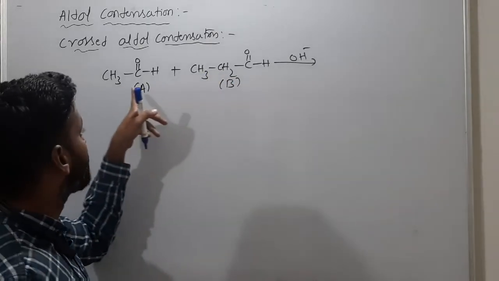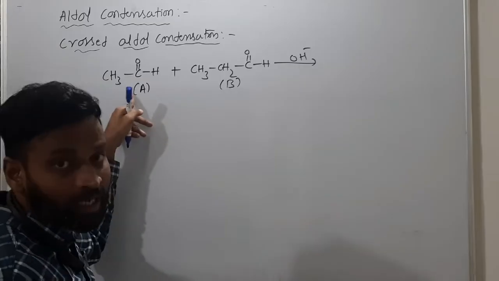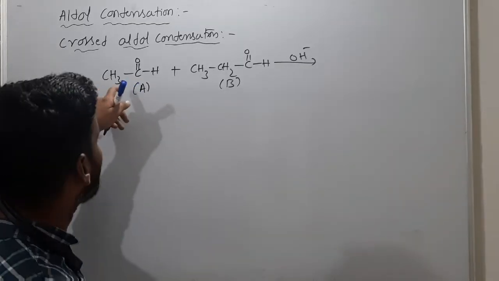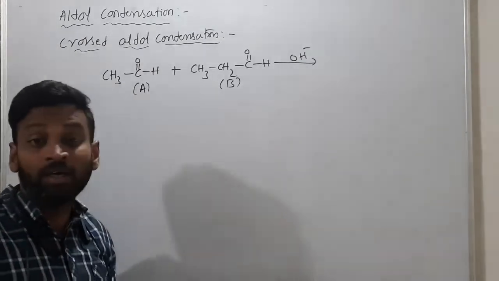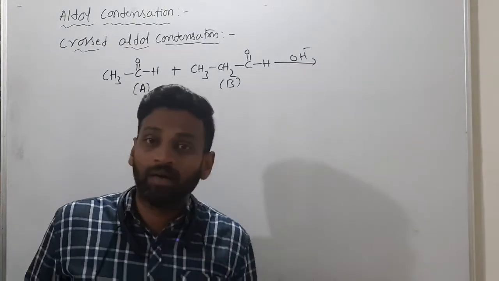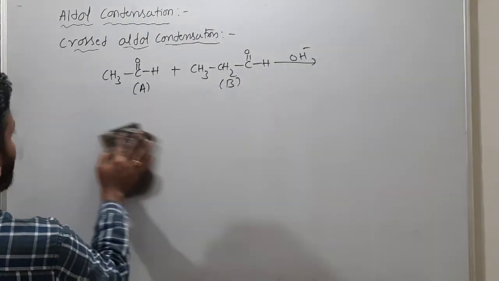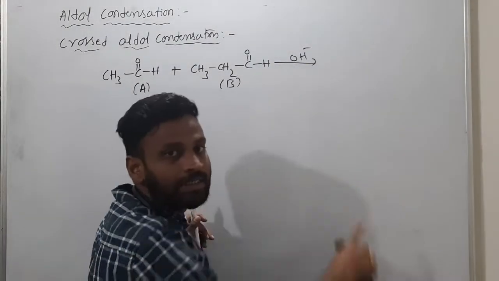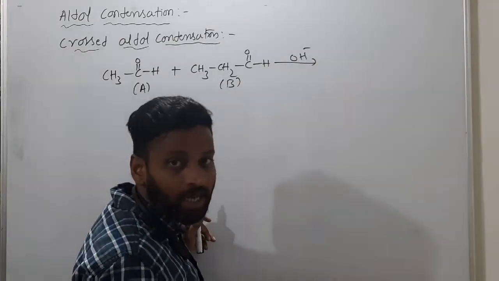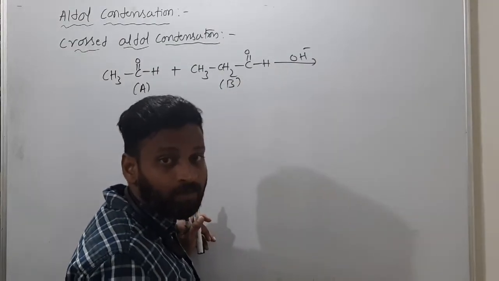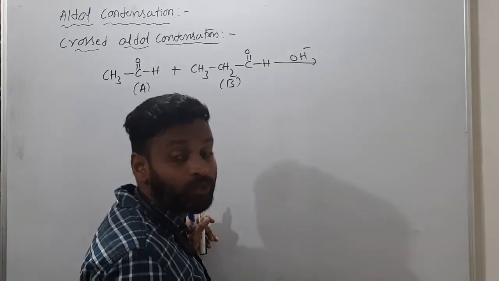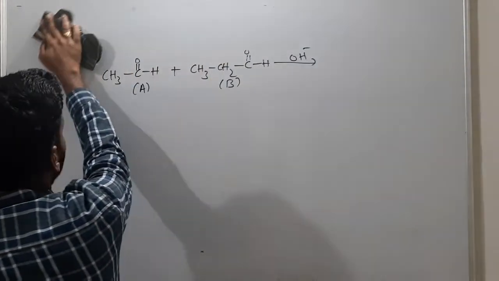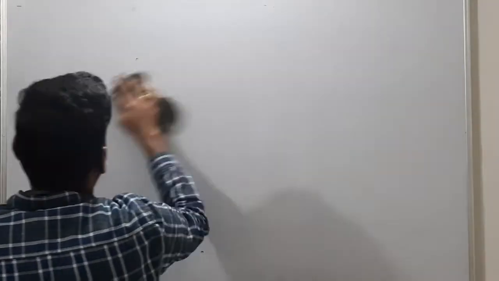BA product means removal of alpha hydrogen from acetaldehyde. Like that, four products we have to write. Understood? So you have to write four products and send them in our WhatsApp group like yesterday. You have to send, everyone. This is about crossed aldol reaction.